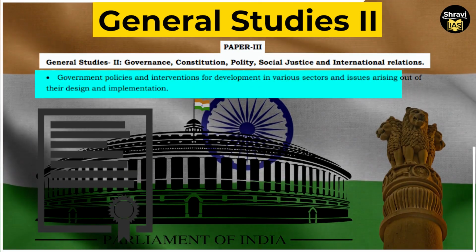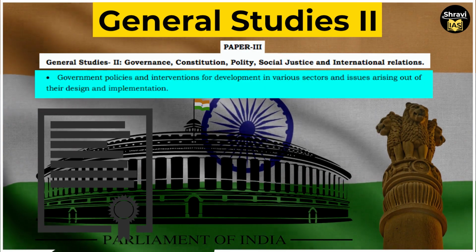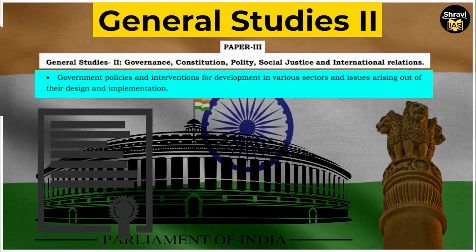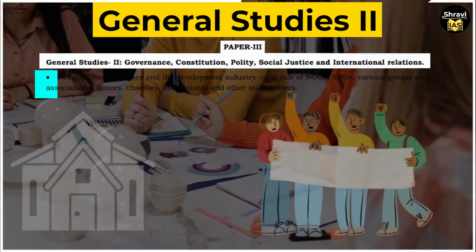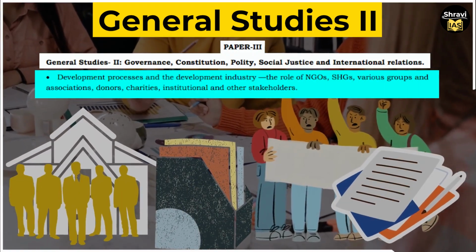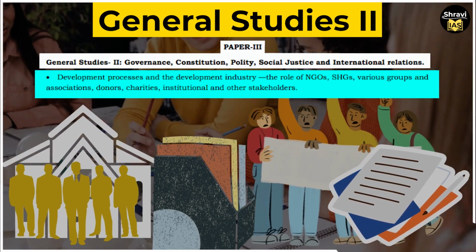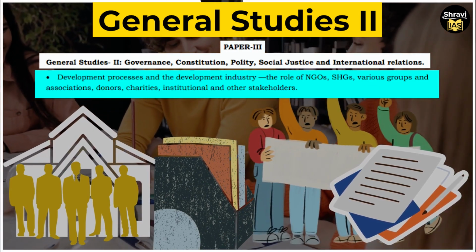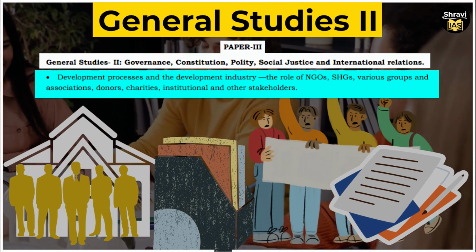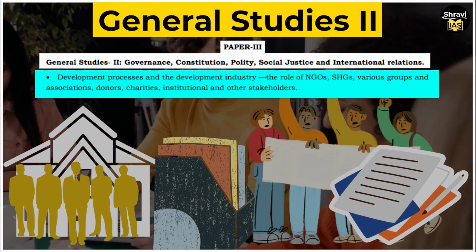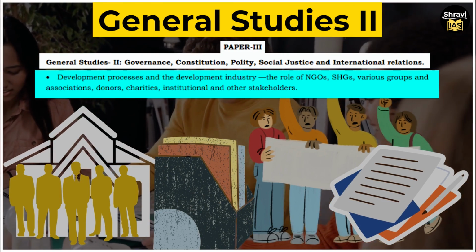Government policies and interventions for development in various sectors and issues arising out of their design and implementation. Development processes and the development industry. The role of the NGOs, non-governmental organizations, self-help groups, various groups and associations, donors, charities, institutional and other stakeholders.